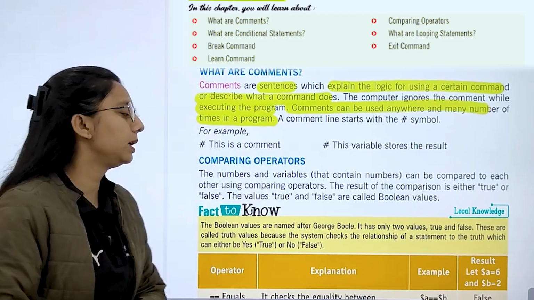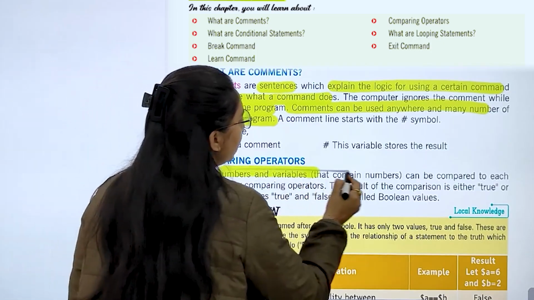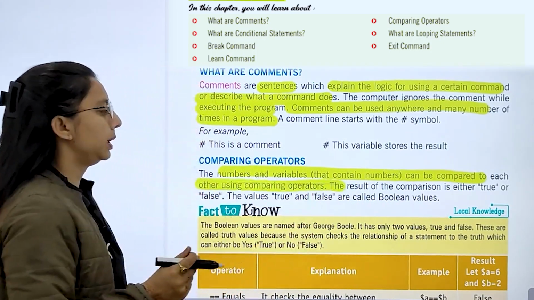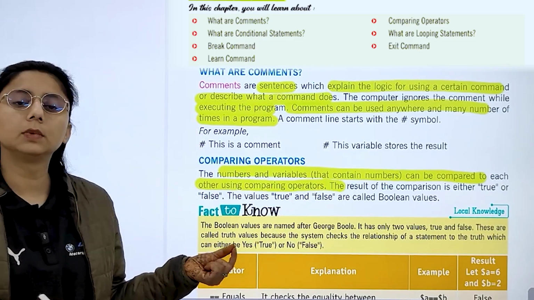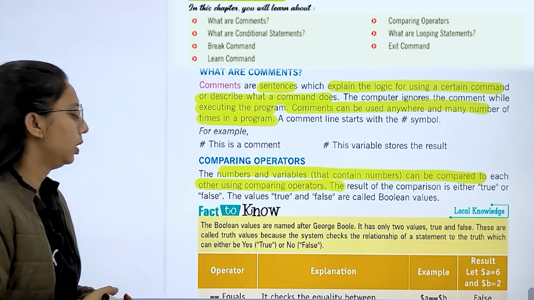So, comparing operators, let's talk about them. What are comparing operators? Numbers and variables can be compared to each other using comparing operators. The result of the comparison will be either true or false. The value will either be true or false, which we call Boolean values.